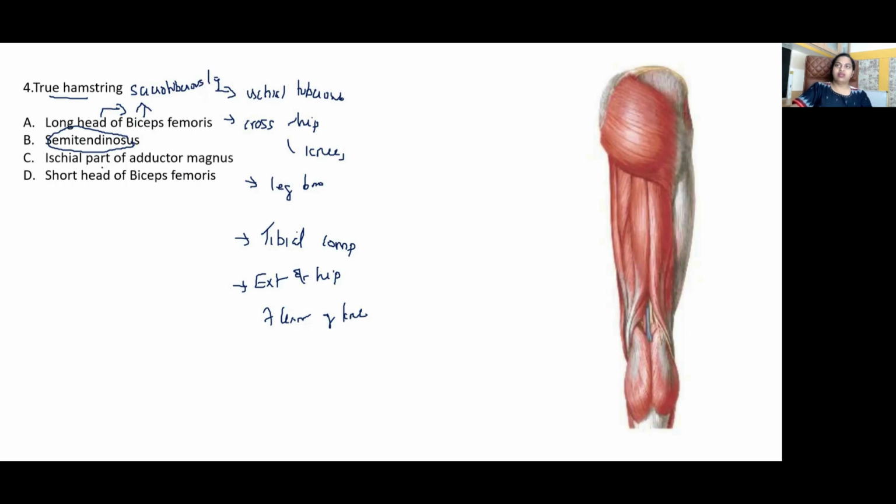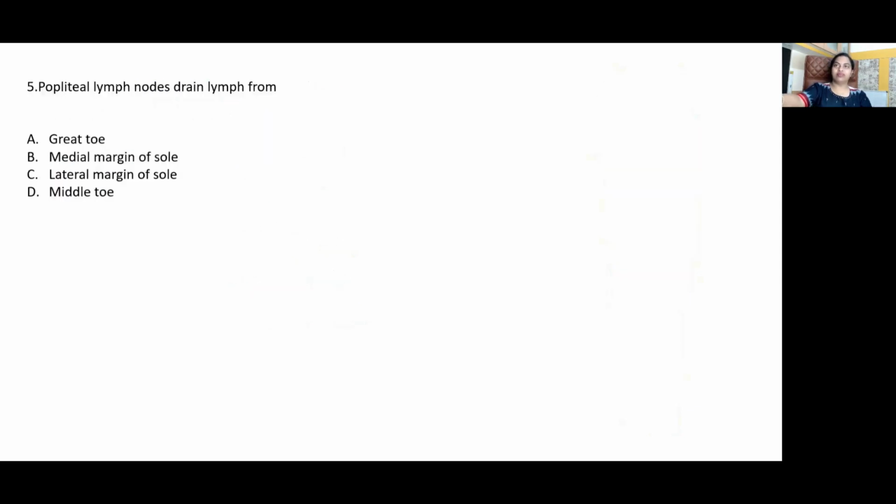The ischial part of adductor magnus doesn't cross your knee joint, but inserts into the adductor tubercle. And the remnant of that tendon forms the tibial collateral ligament. The short head of biceps femoris originates from the lateral lip of linea aspera.